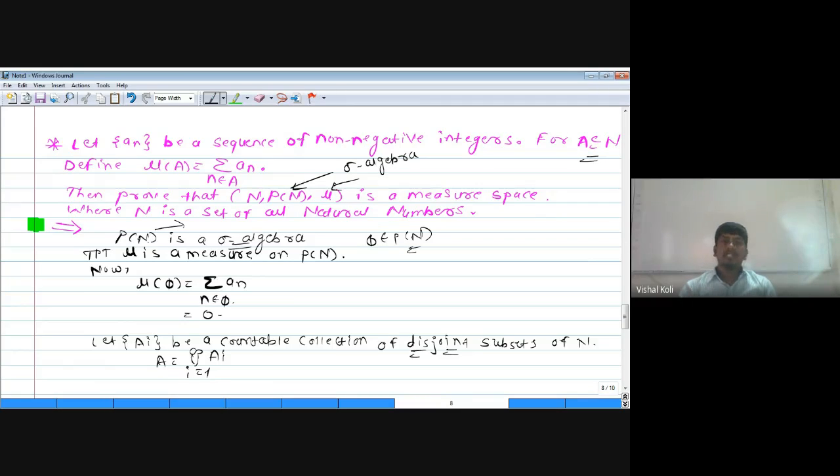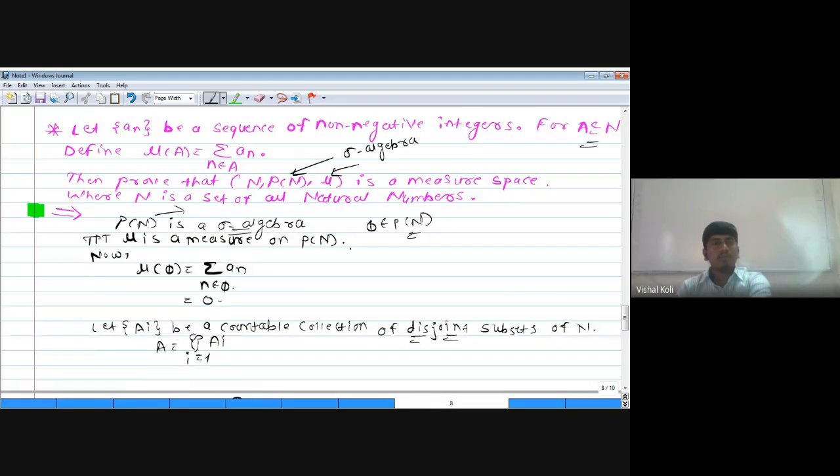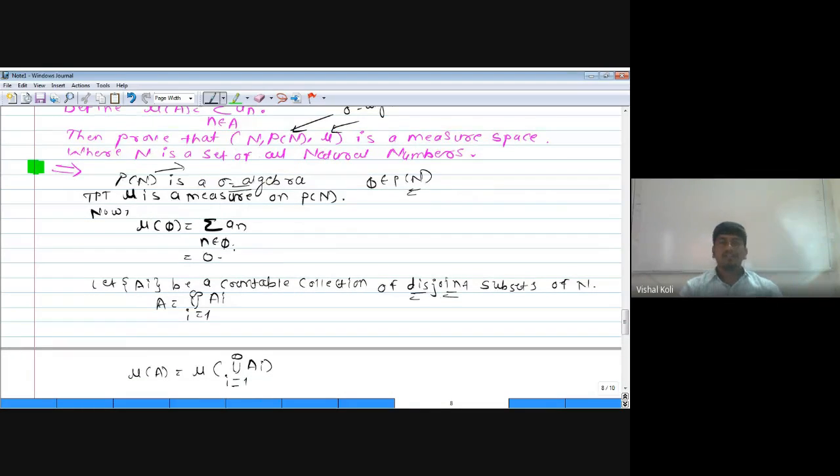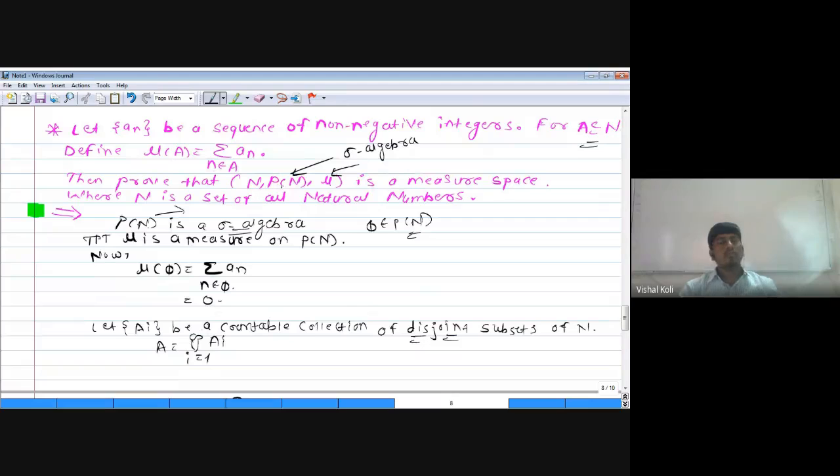Measure of union over i running from 1 to infinity Ai will be equal to summation i running from 1 to infinity measure of Ai. So how did you define the measure of phi? Summation over n belonging to phi of a_n, but a_n is a sequence of non-negative numbers, that is, it is possible from 0 to 1 up to so on.